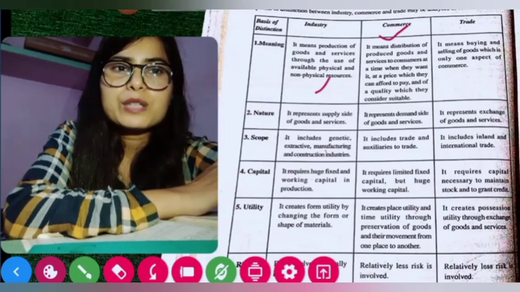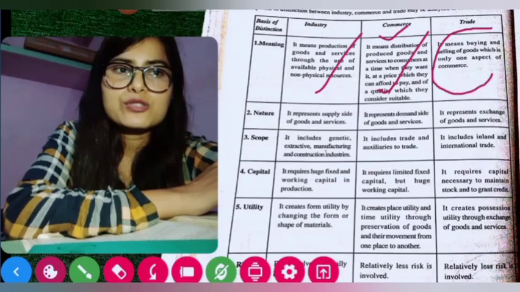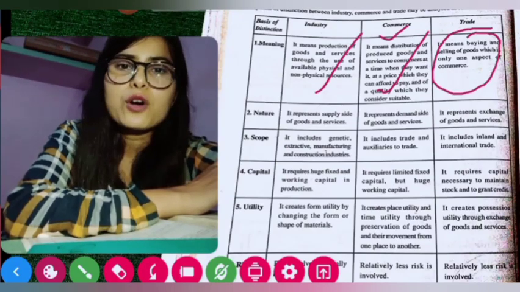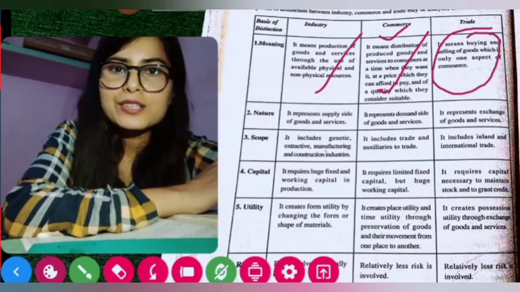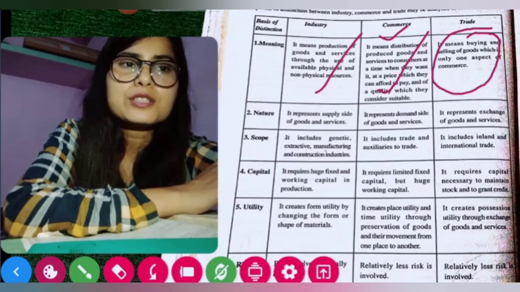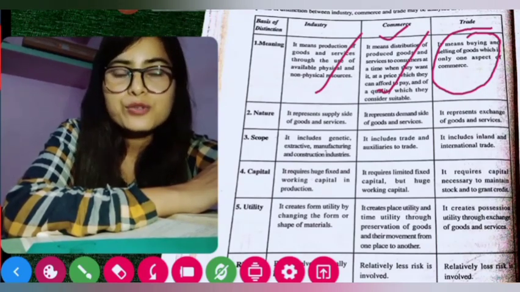So after the production is done, it distributes it to the customers. And trade is one of the aspects of commerce which deals only with buying and selling of goods and services. So these three have different meanings, and from these different meanings we can understand the differences between industry, commerce and trade.